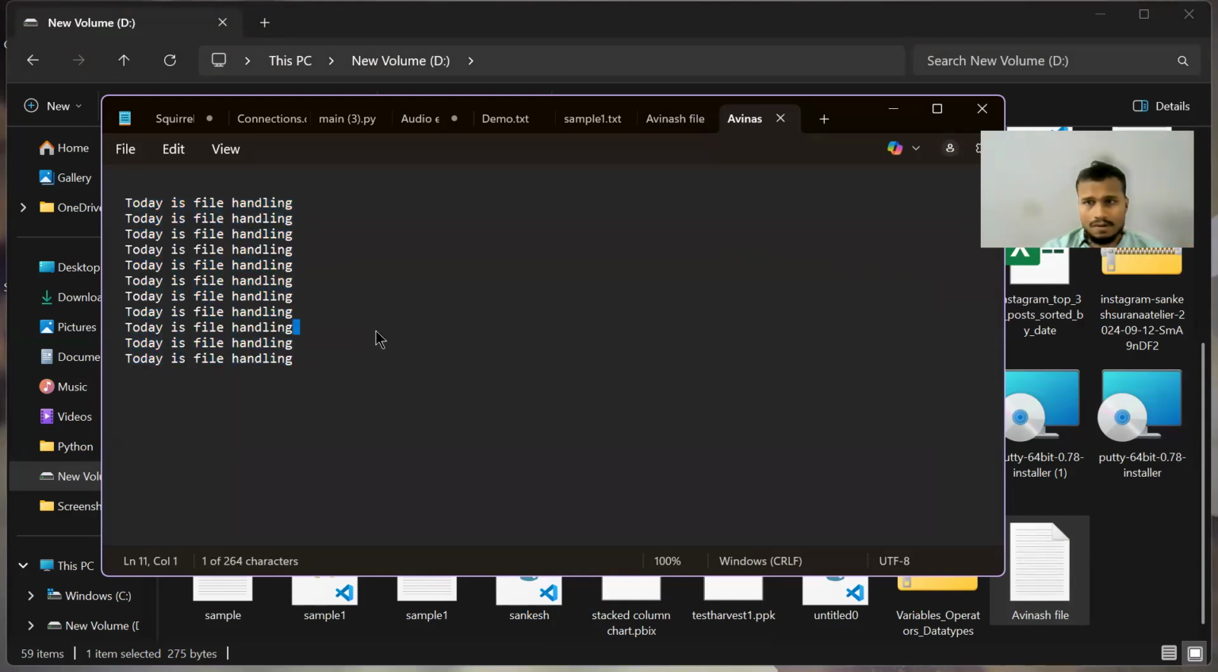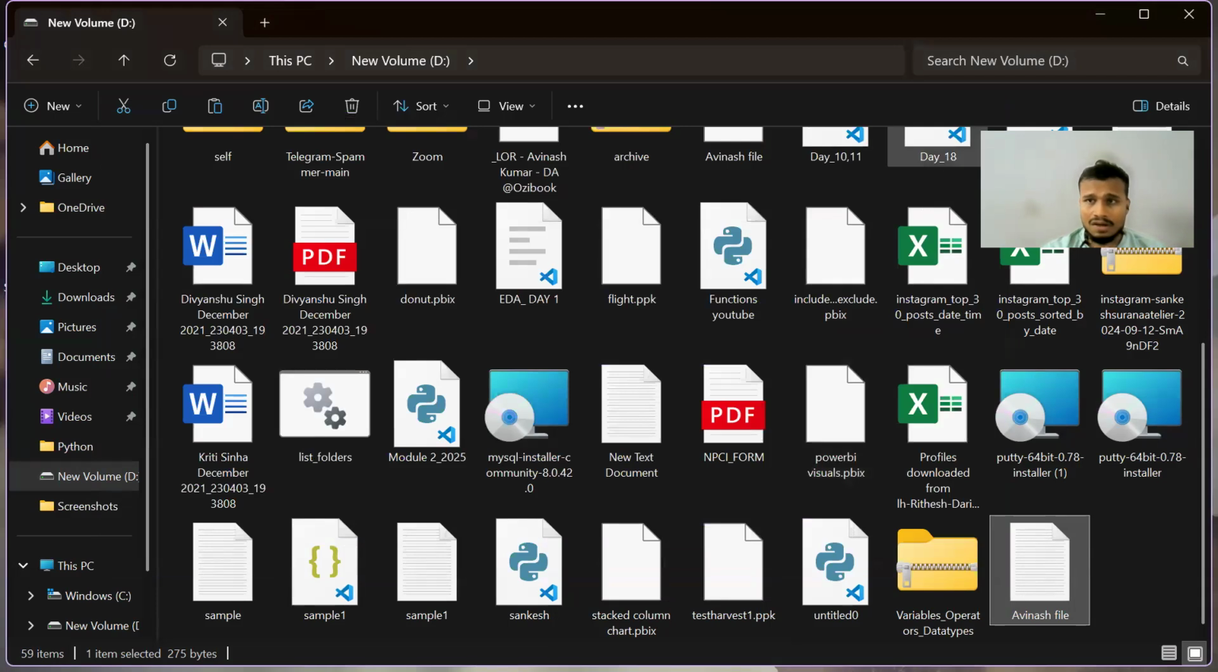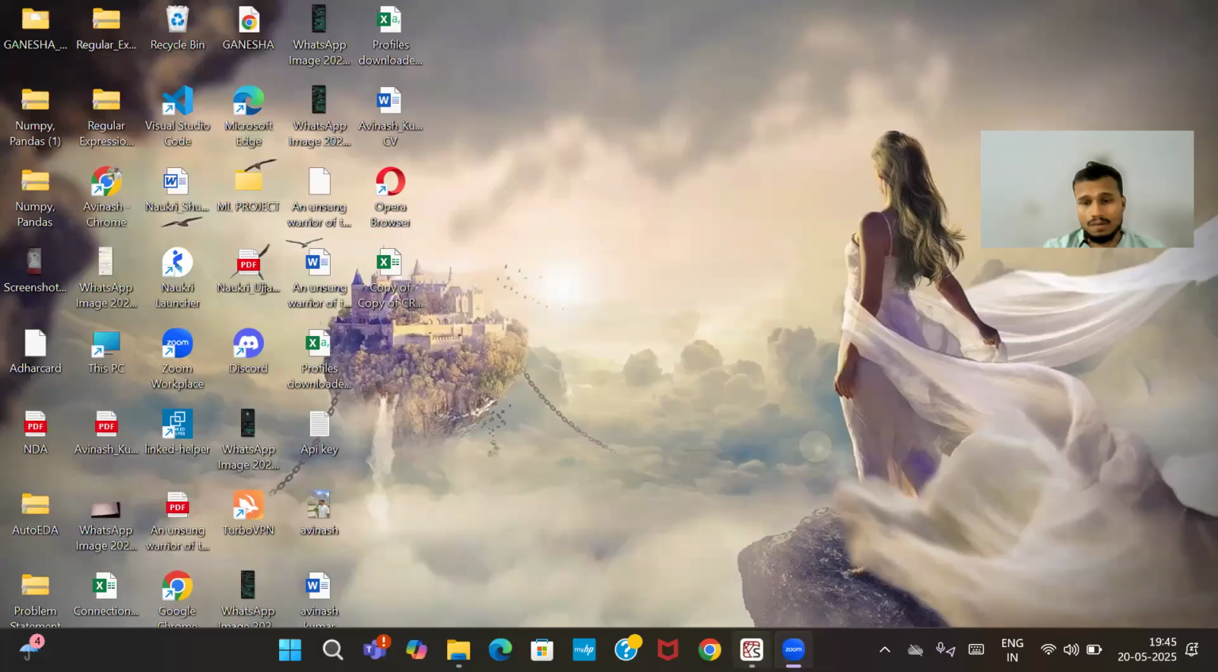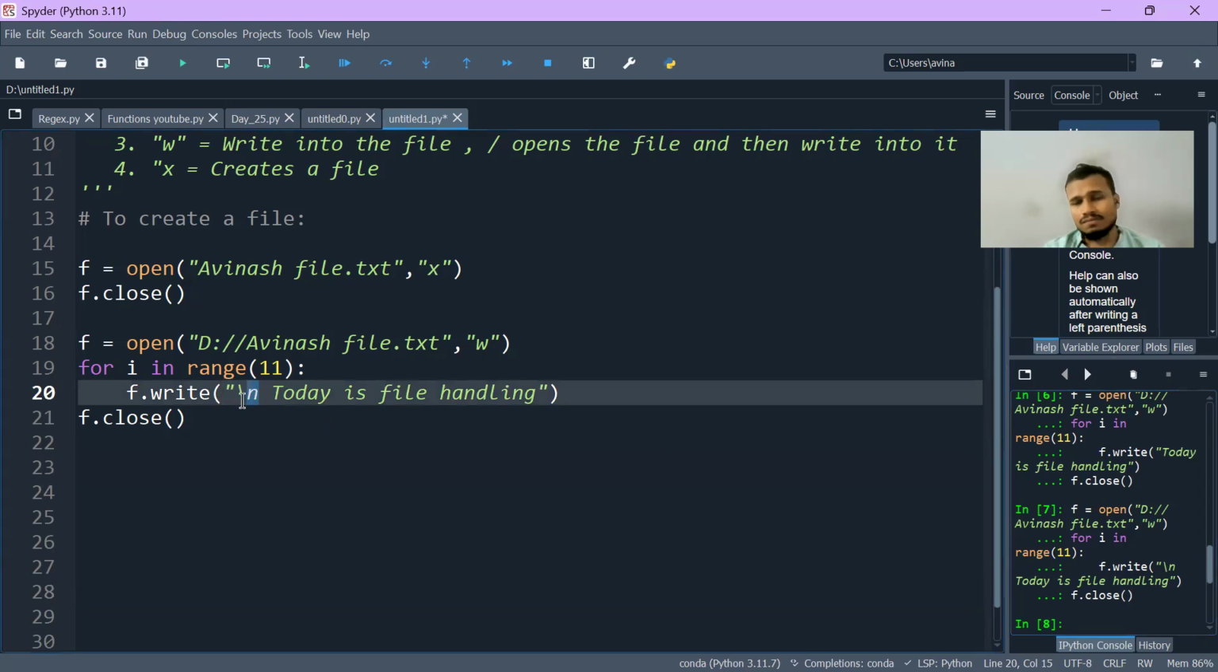Okay. So I hope you have understood how we can write into the file, and how we can write it line by line. If you don't want a paragraph to be written, the only thing you have to write here is slash n. So what is the functionality behind slash n? It will write this thing into a new line every time you put slash n here.